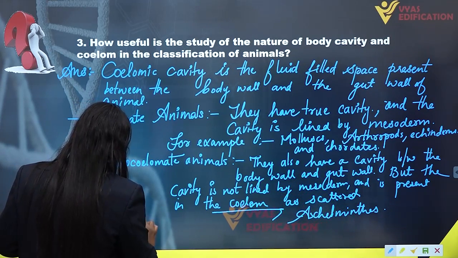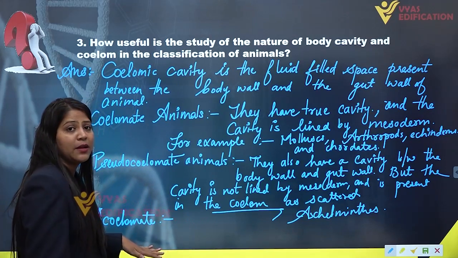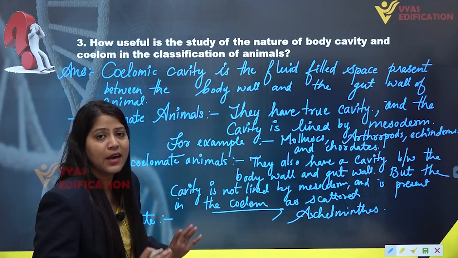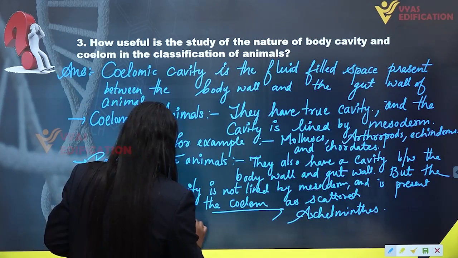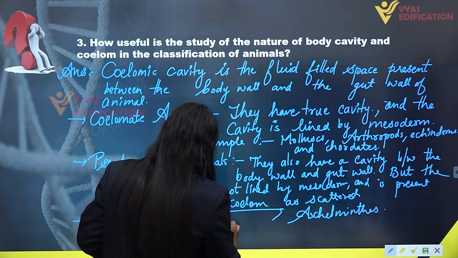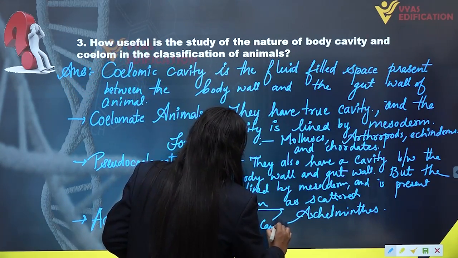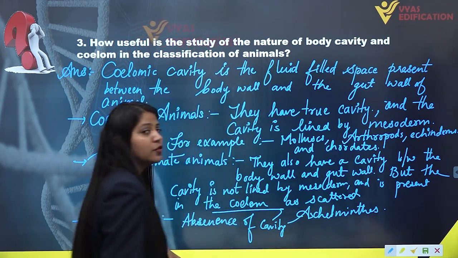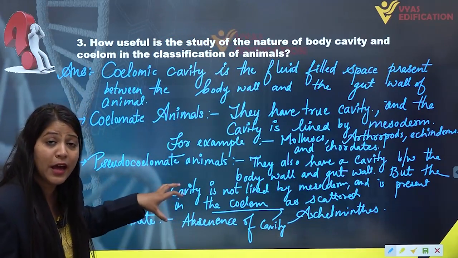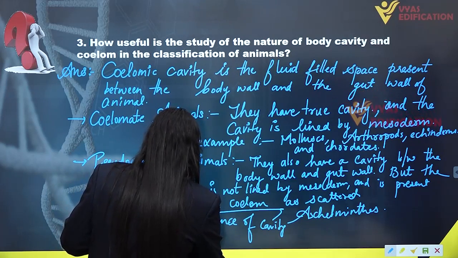Acoelomate animals. Now what does the animal have? They do not have any cavity. You will find absence of cavity in them. There is no cavity present between their body wall and their gut wall. For example, we have platyhelminthes.